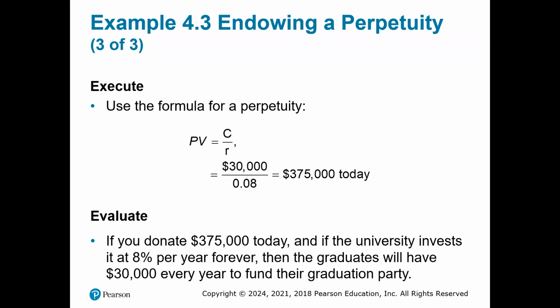To execute, you use the formula for perpetuity, which is present value equals cash flow over the interest rate. So you have 30,000 divided by 0.08, which equals $375,000 today. So let's evaluate. If you donate $375,000 today, and if the university invests it at 8% per year forever, then the graduates will have $30,000 every year to fund their graduation party.